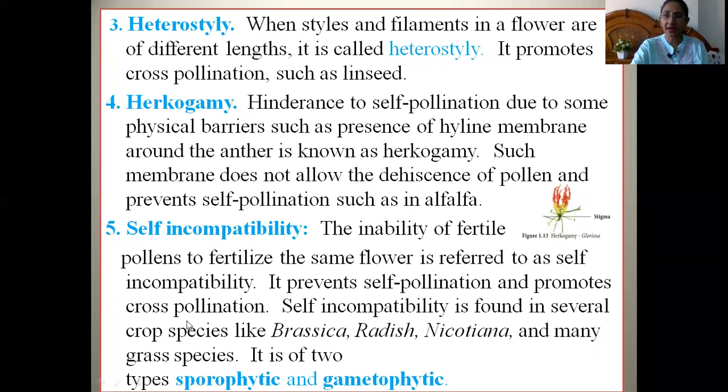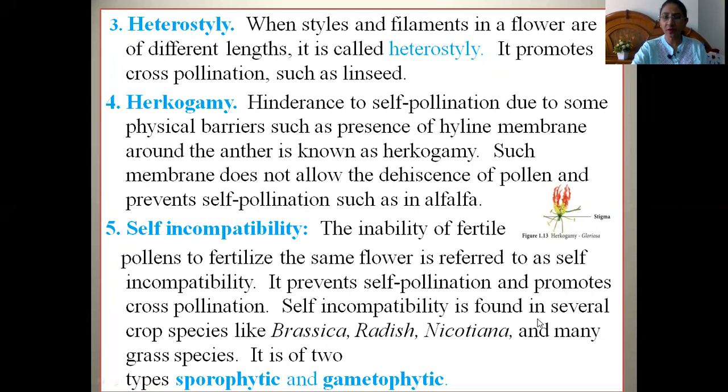Here, self-incompatibility is the inability of fertile pollen to fertilize the same flower. There are certain crop species where the pollen grains are fertile, but they are unable to fertilize or pollinate the stigmas of the same plant. This condition is known as self-incompatibility, and this mechanism also promotes cross pollination, and it hinders self pollination.